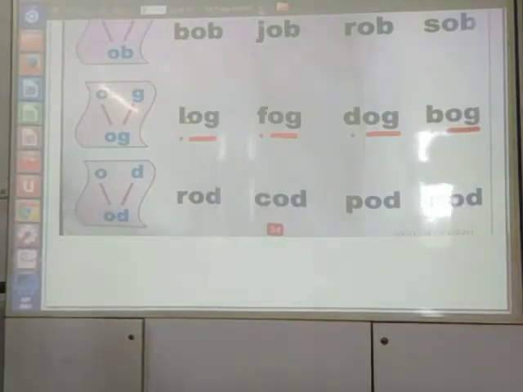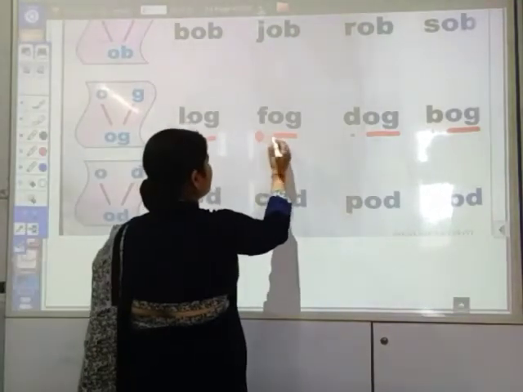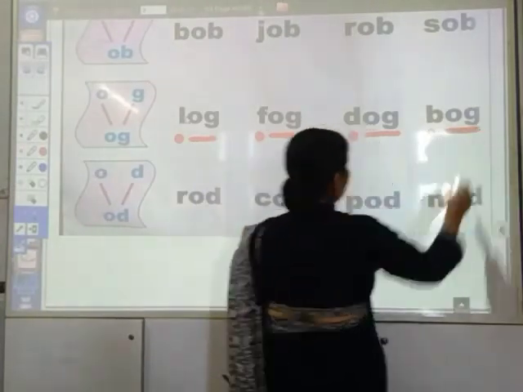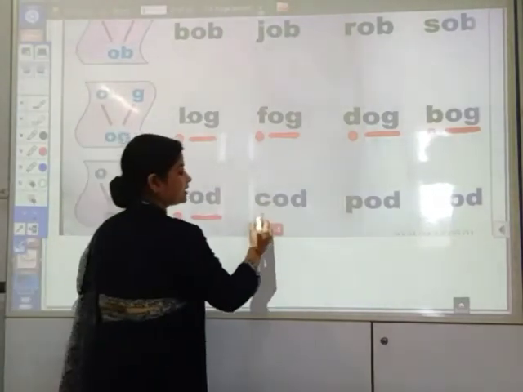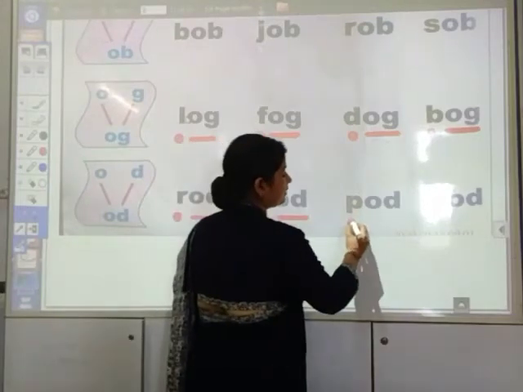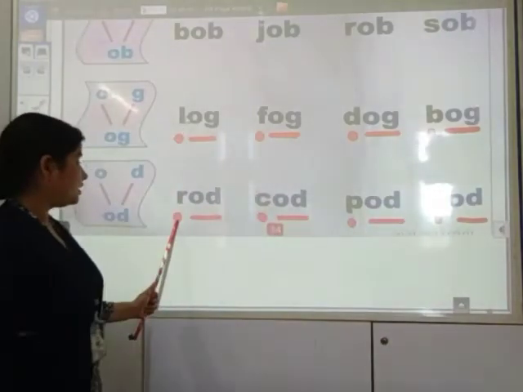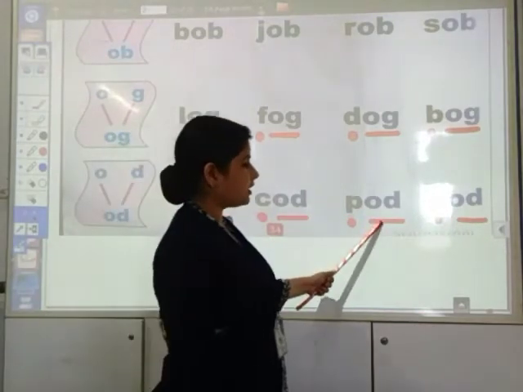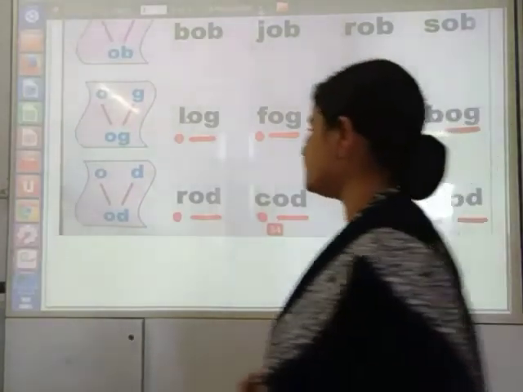We are learning O sound. L of log. F of fog. D of dog. B of bog. Now the next line is R odd rod. K odd cod. P odd pod. N odd not. R odd rod. K odd cod. P odd pod. N odd not.